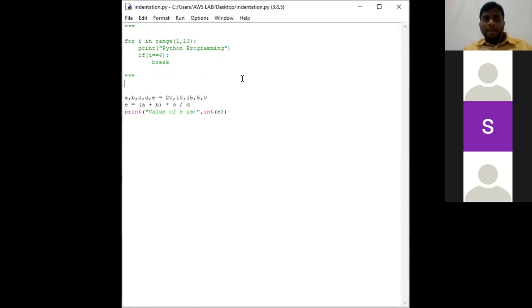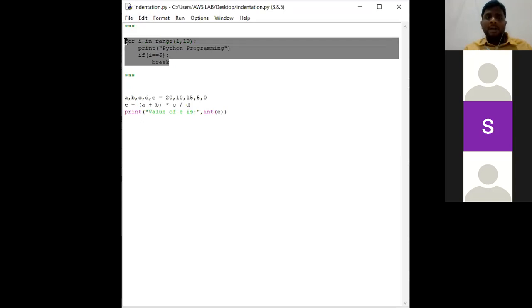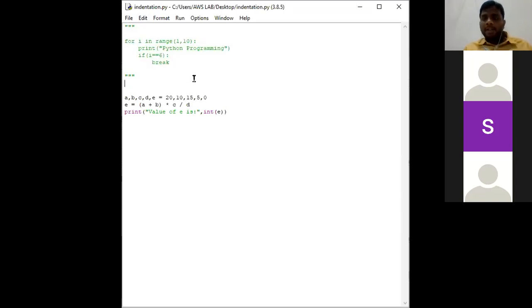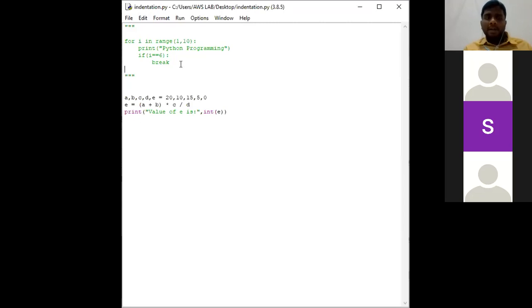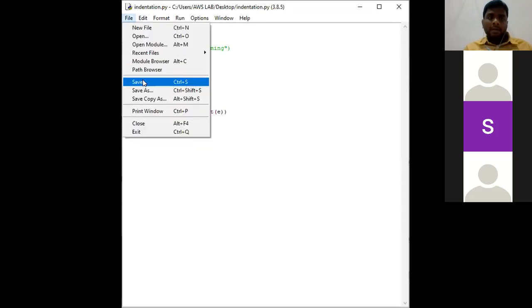By using the hash symbol. So here there are 4 lines, and I want to comment all 4 lines. You can give a hash symbol for each and every line, or you can perform the comment like this, by using 3 double quotations. The data between these 3 double quotations all comes under comment lines. If we want to mention multiple comment lines in Python, we do it by using 3 double quotations. So these 4 lines come under comment lines. Okay, go to file and save this file.